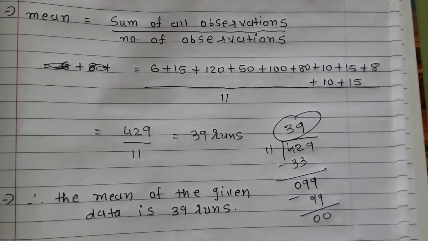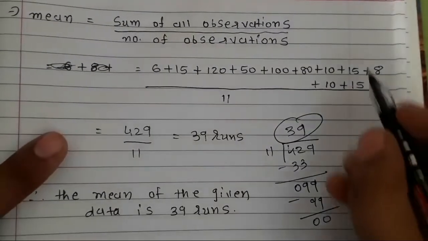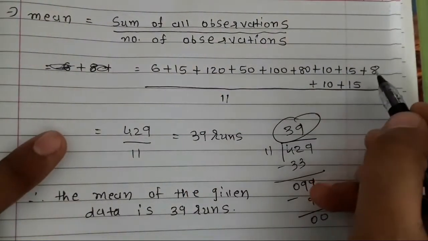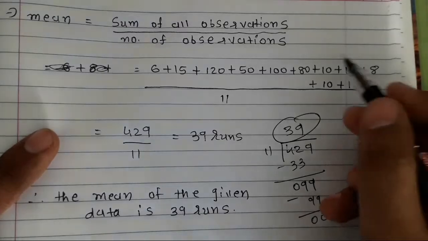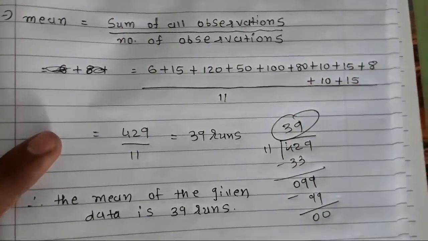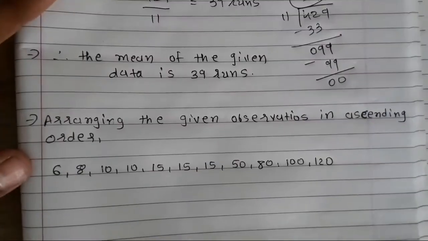Now we have to find the median and mode of this data. We all know to find the median it's necessary to arrange the given observations in ascending or descending order. Ascending order means lowest to highest number, so here I will start. The lowest number is 6, the highest number is 8, so we will arrange this data in ascending order. I already arranged this data in ascending order.